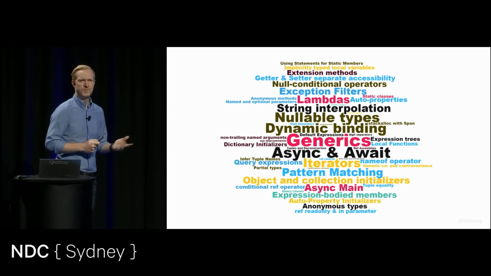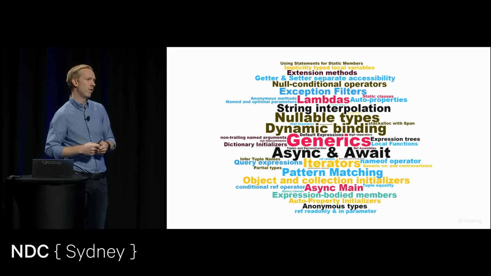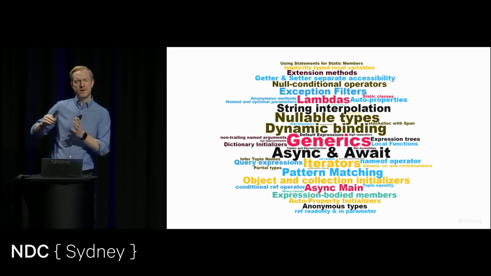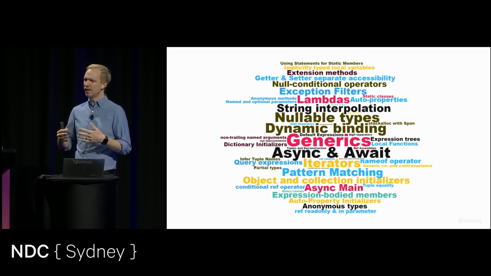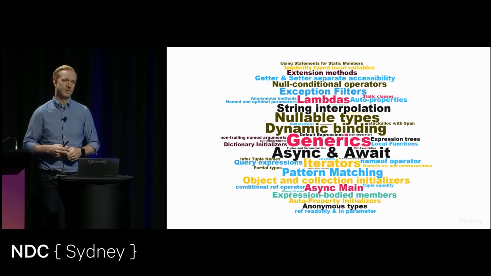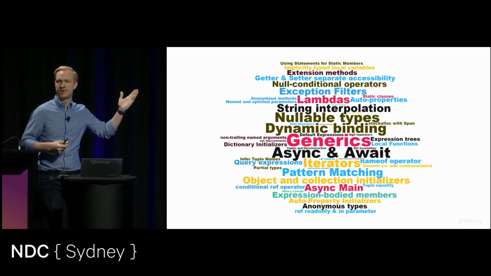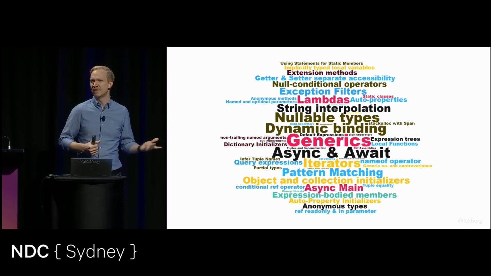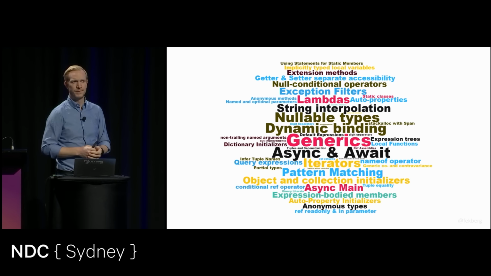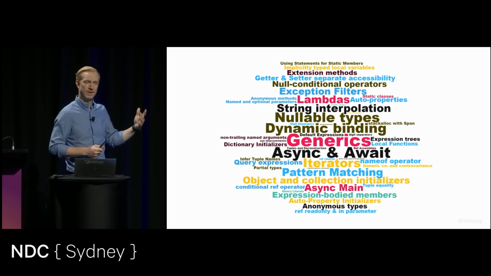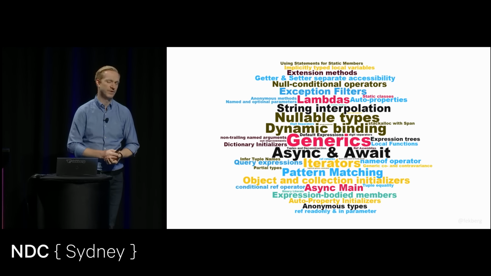So over the years, there's been some changes to C# as a programming language that fundamentally change how we look at architecting our applications, how we look at expressing ourselves. Generics is an obvious one. Before generics in C#, we had quite nasty code to achieve the same things. But now we have a language feature that allows us to more easily express ourselves.